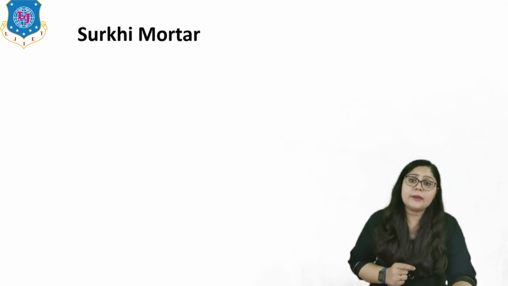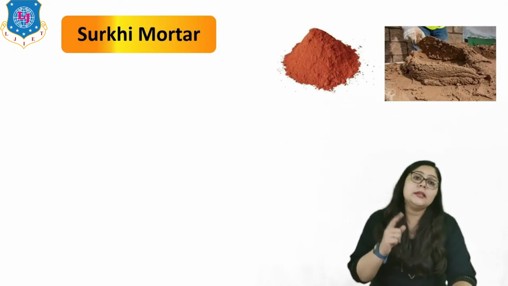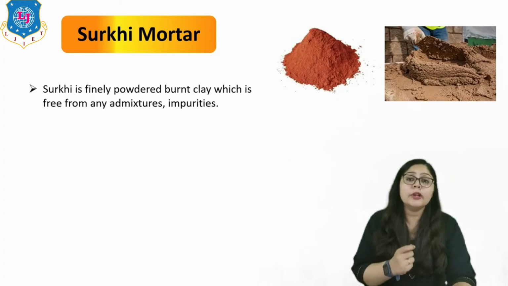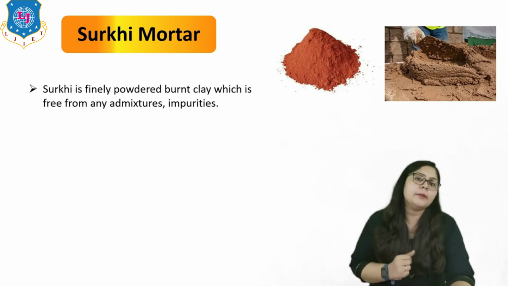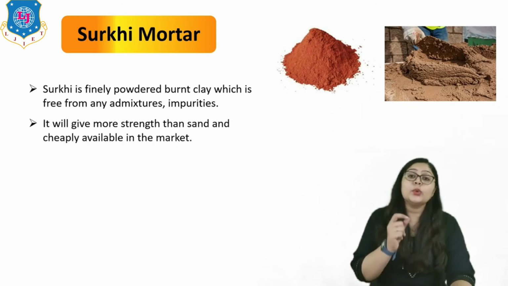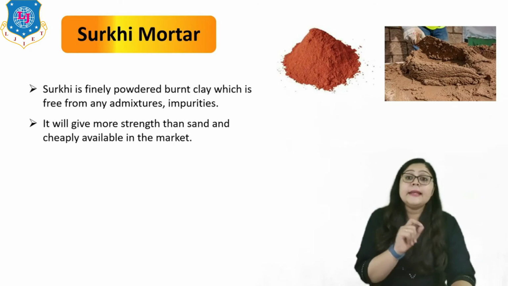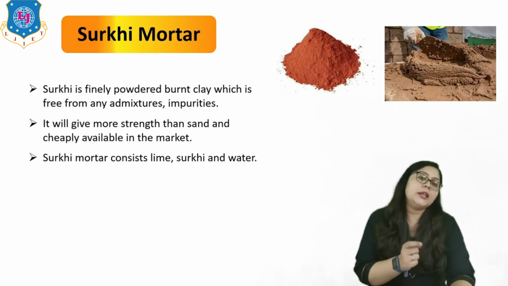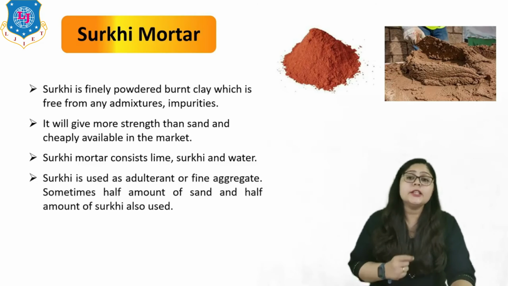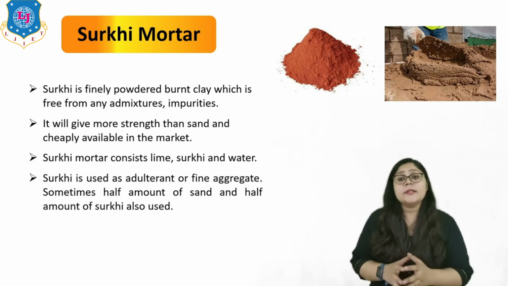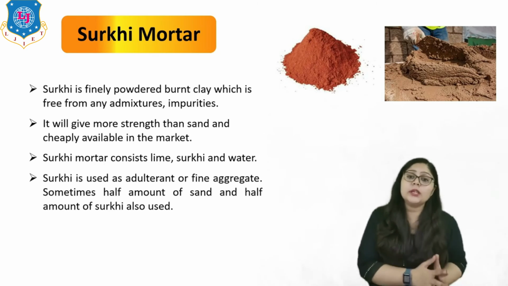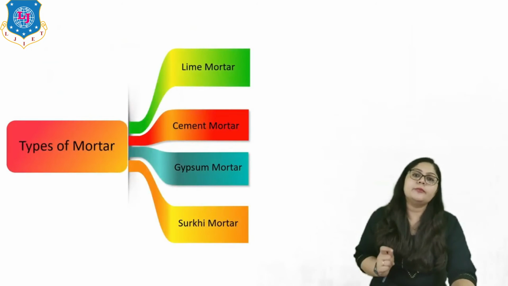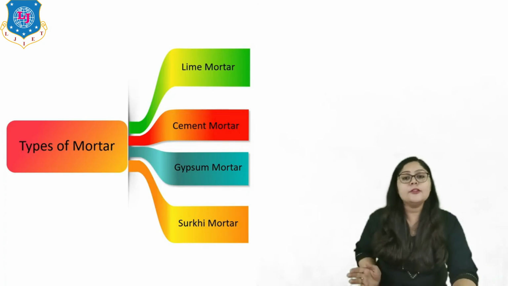Now let us move to the last type, which is surki mortar. Here you can see the surki is something which is in a powdery form. It is a finely powdered burnt clay which is free from any admixtures or impurities, right? It will give more strength than sand and is cheaply available in the market, right? So surki mortar contains lime, surki and water. We can say that surki is used as a fine aggregate here. Sometimes half amount of sand and half amount of surki is also used in this kind of mortar, right? So that's all for the different types of mortar, which are lime, cement, gypsum and surki.